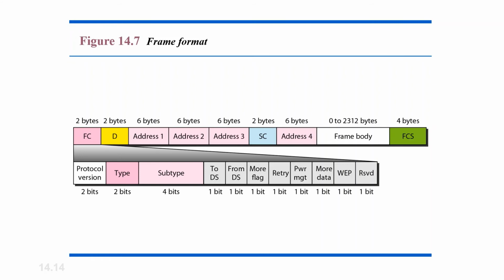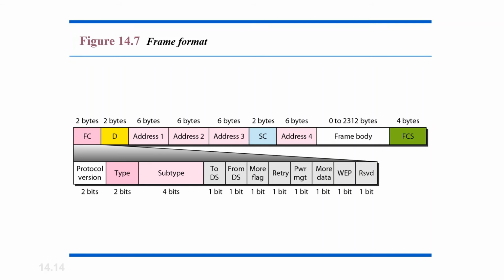Next, To DS is a 1-bit long field which, when set, indicates that the frame is destined for the DS, that is the distribution system. From DS is a 1-bit long field which, when set, indicates the frame is coming from the DS. Then we have More Frag, that is more fragments. It is a 1-bit long field which, when set to 1, means that the frame is followed by other fragments of that particular frame. Retry is a 1-bit long field. If the current frame is a retransmission of an earlier frame, then the bit is set to 1.